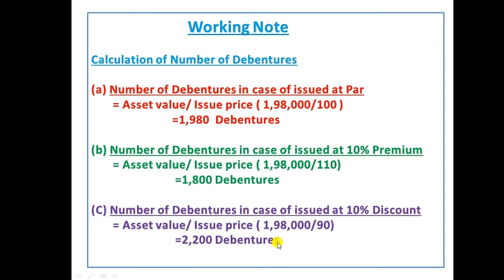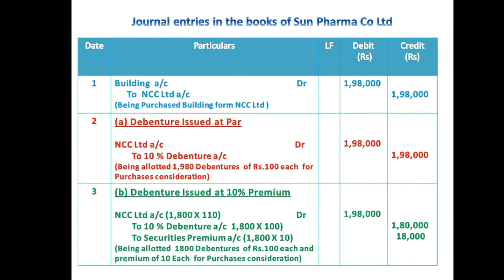After calculating this, only then can we post the journals. We can even do it in the calculator and record it as is. So I explained with the working note; it is easy to understand, and when we are posting the journal entries, the working note will help us. Let's see the journal entries. Journal entries in the books of Sun Pharma Company Limited, and we should make a format: date, particulars, LF, debit and credit.